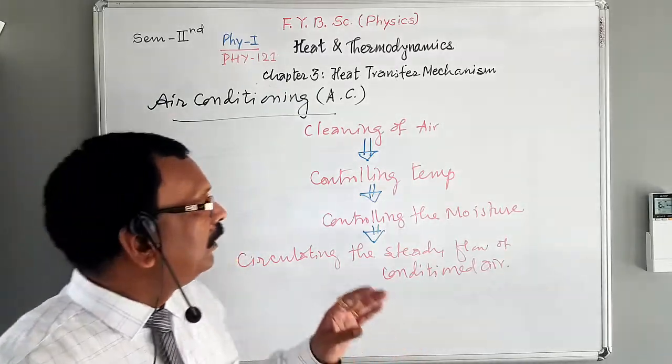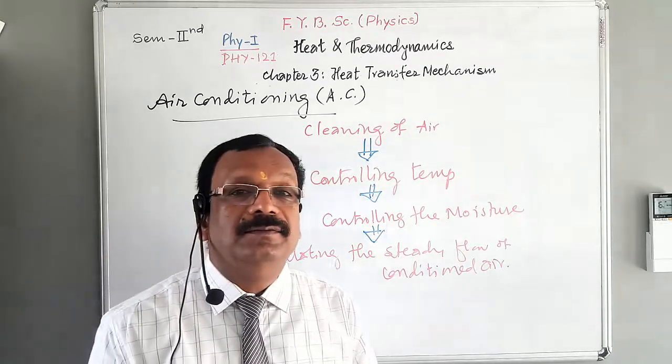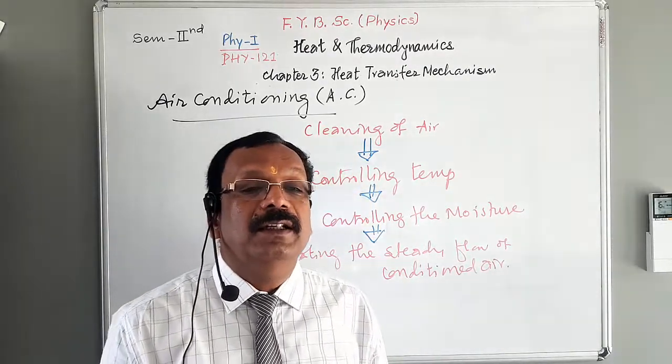Okay. Now we are going to see one by one how this step is completed. Cleaning of air.